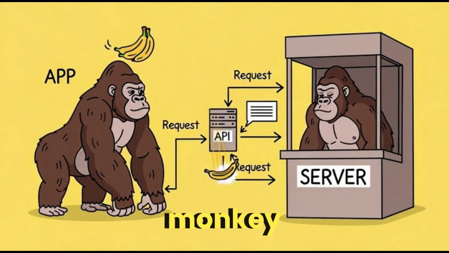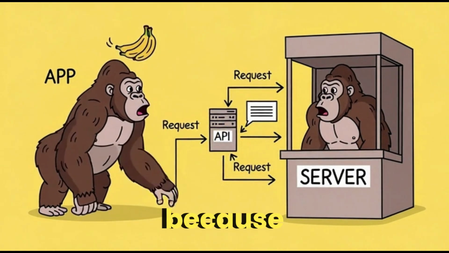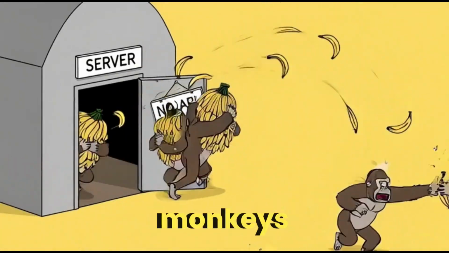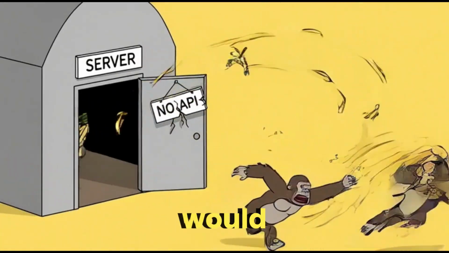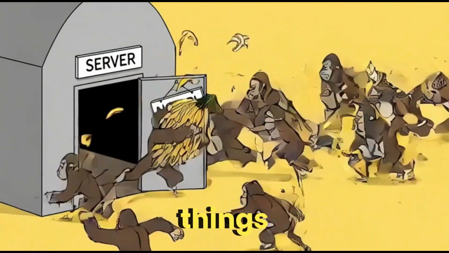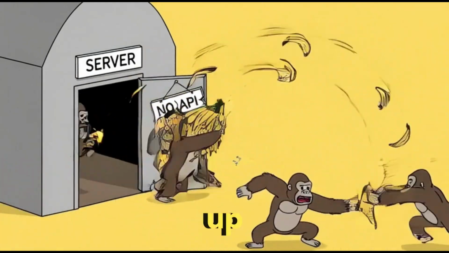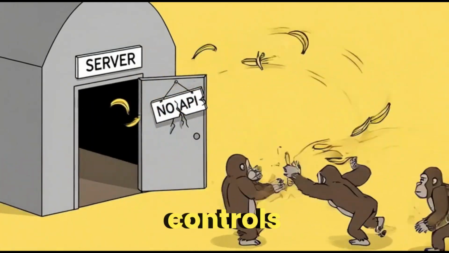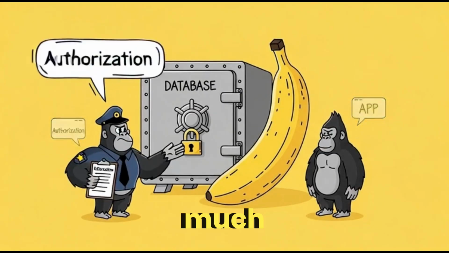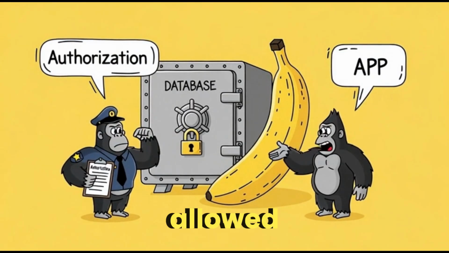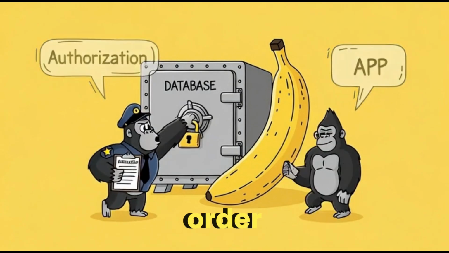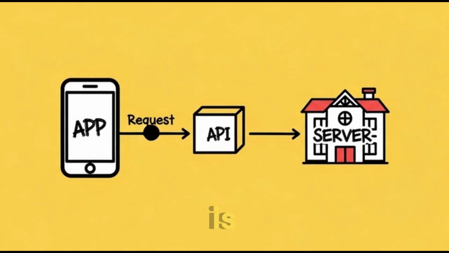Why can't the monkey just enter the storage room? Because chaos. Imagine 1 million monkeys entering at once. They would steal bananas, break things, take wrong amounts, mess up everything. The API controls who gets what, how much, when, and if they are allowed. It adds security. It adds order. It adds rules.